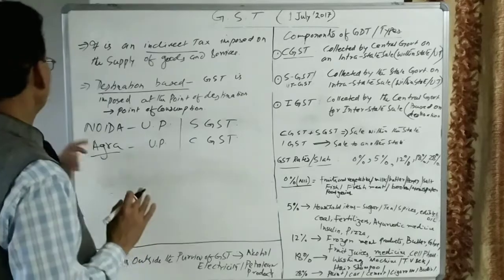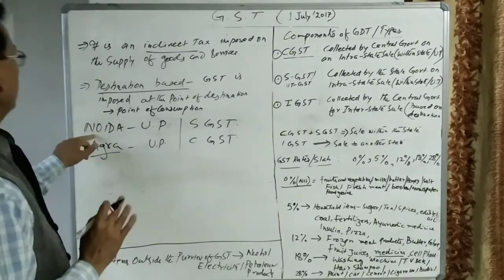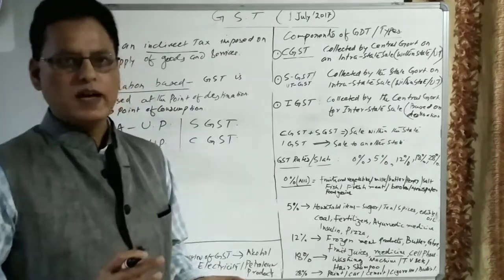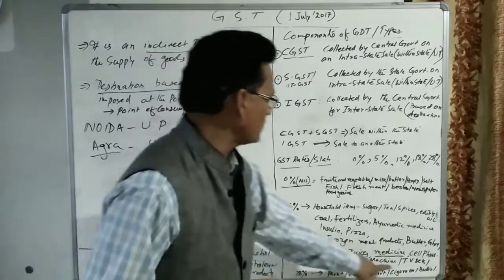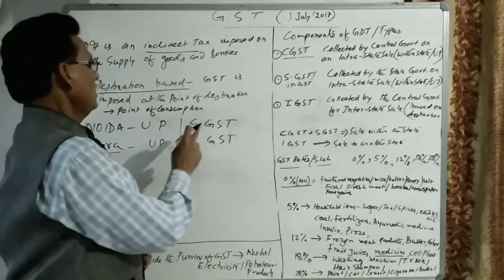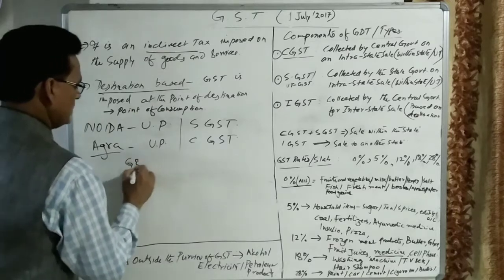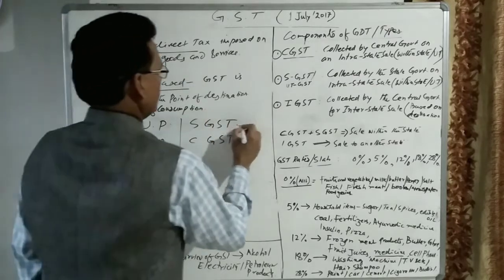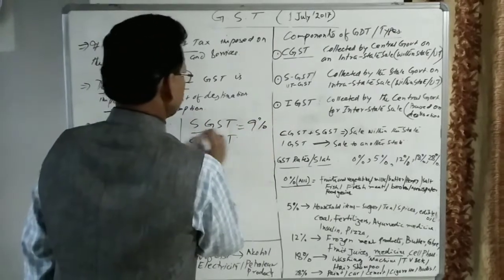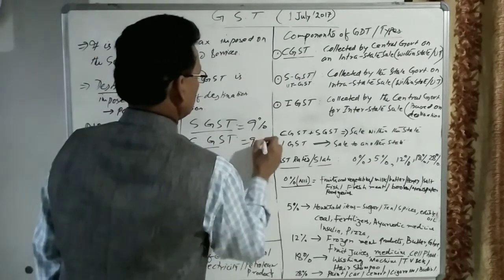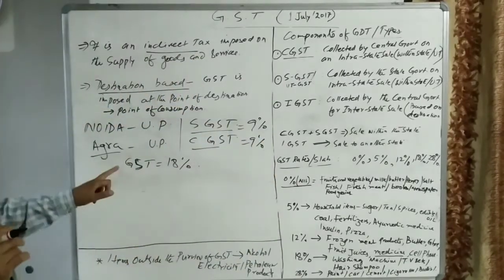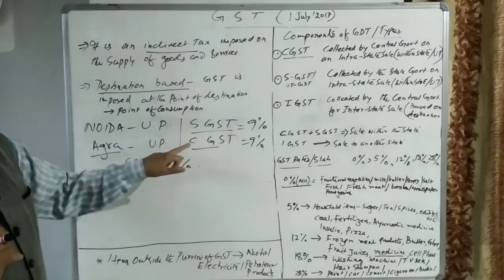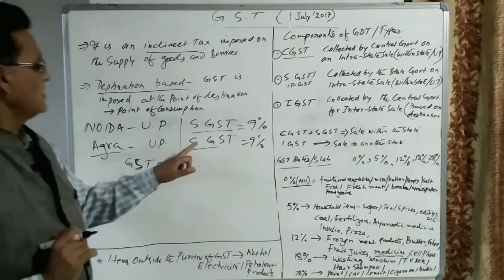So what will happen? Goods are manufactured in the state of Uttar Pradesh and sold in the state of Uttar Pradesh. Suppose here 18% tax is imposed, then GST will be 18%. And this 9% will go to the state government and 9% will go to the central government. So GST is 18%, 9% to the state government and 9% to the central government.